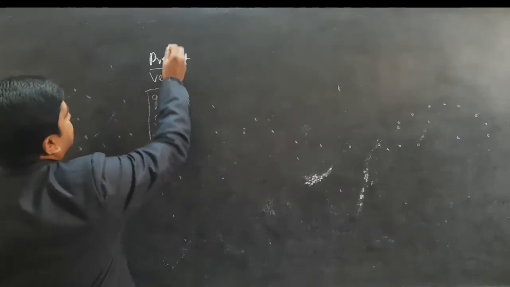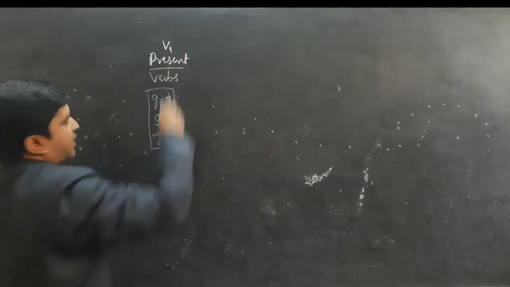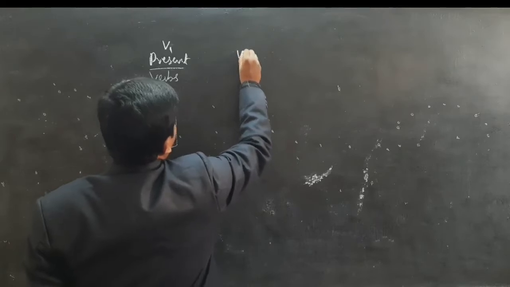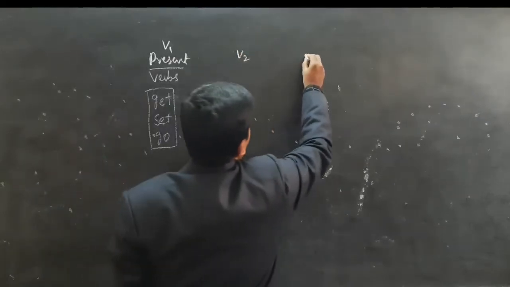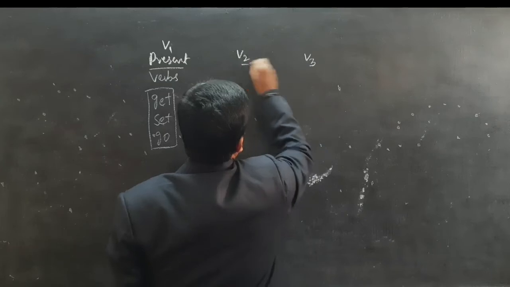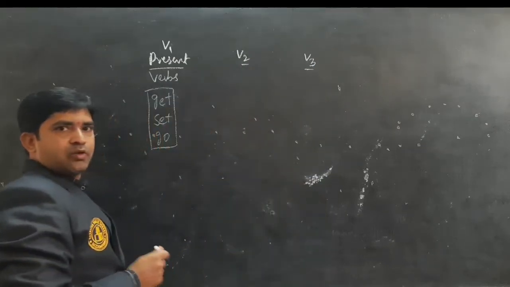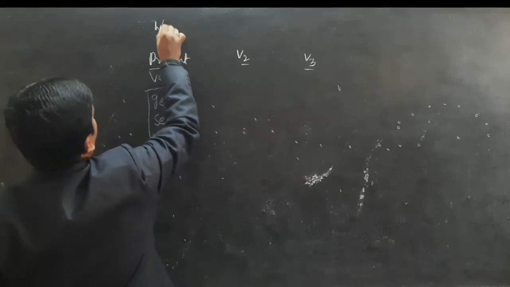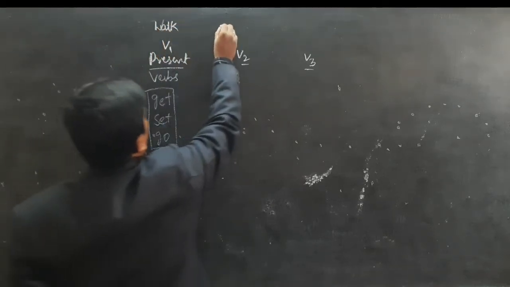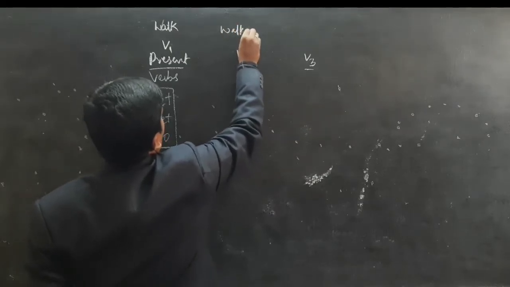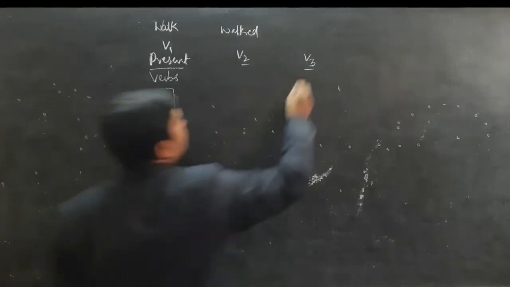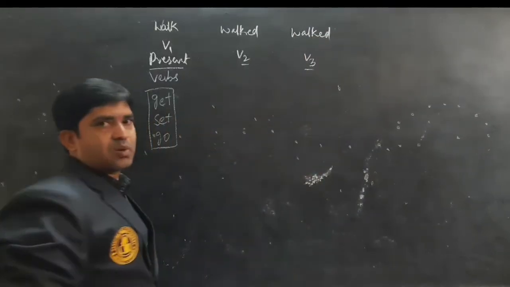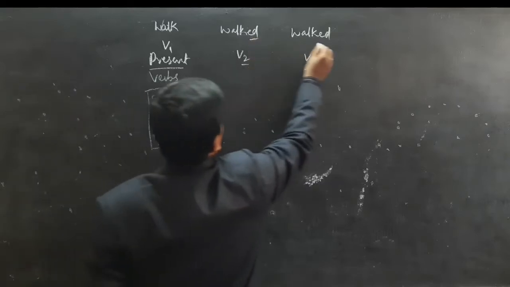When the verbs are in present tense, we write V1. And as I told you in the previous classes, verbs have three forms: V1, V2, V3. Here we learned in the previous class walk, and the past tense we can make by adding -ed, walked. And the past participle also we form by adding -ed.